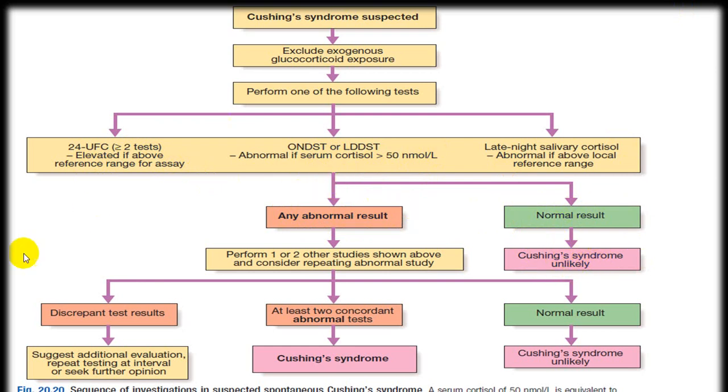If it is abnormal, now you can go for a repeat test. Discrepancy in the test results suggests additional evaluation. If two tests are abnormal, it is Cushing syndrome. If there is a normal result, again less likely to be Cushing syndrome. So this is a repetition of the test.